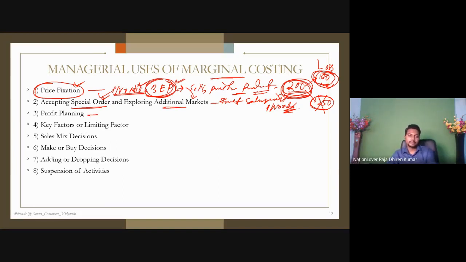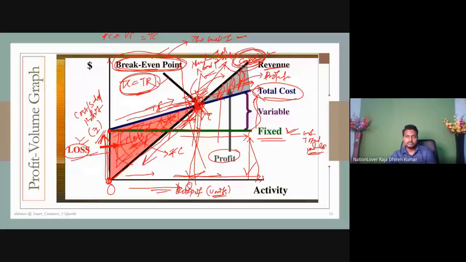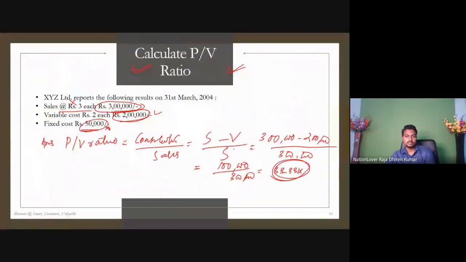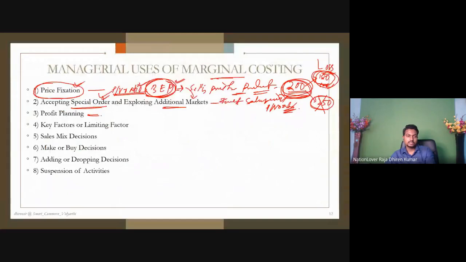Profit planning. Look at here. This is the thing. This will be the revenue, and this much will be the profit above the total cost. By analyzing the profit, we do cost volume profit analysis. Here the CVP analysis, or the marginal techniques, deals with cost, loss, profit, revenue, fixed cost, and variable cost. Related to this, you can use this technique accordingly, so you can plan your profit accordingly. Understand the point?